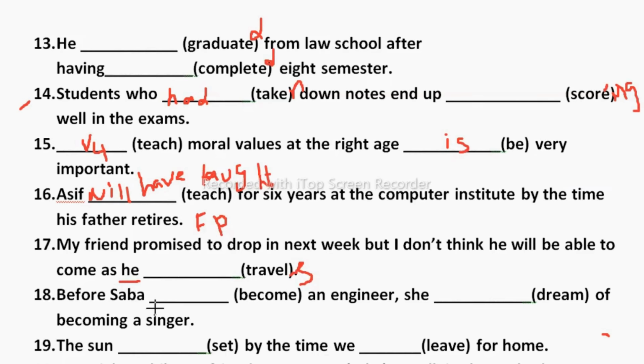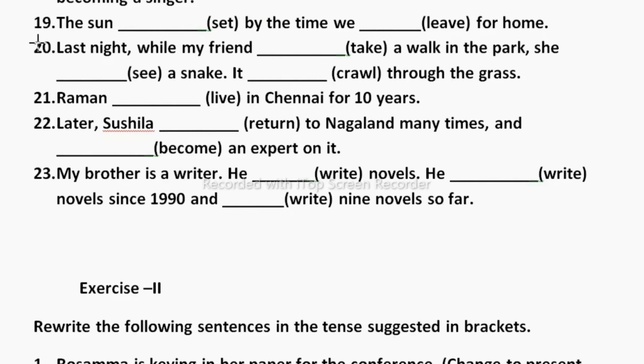Now before Sabah dash become an engineer, she dash dream of becoming a singer. Here we are talking about the past. Before Sabah became an engineer, she had dreamt of becoming a singer. So had dreamt, V3 form of dream. You can write dreamt there. Had dreamt of becoming a singer.